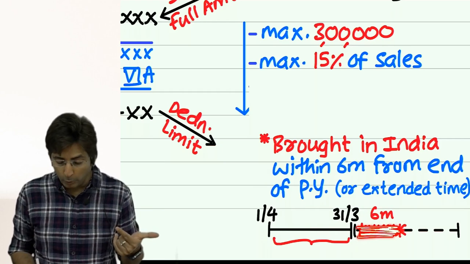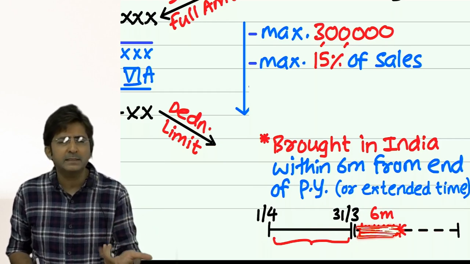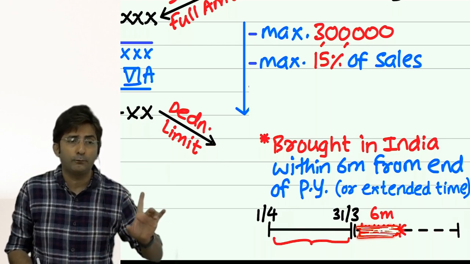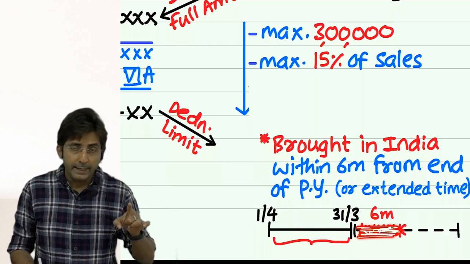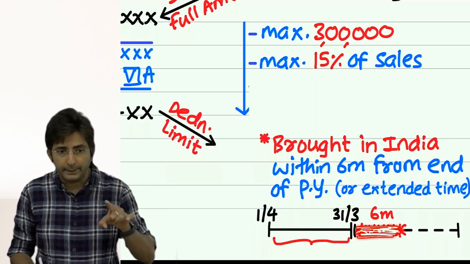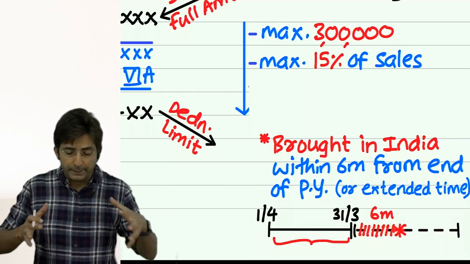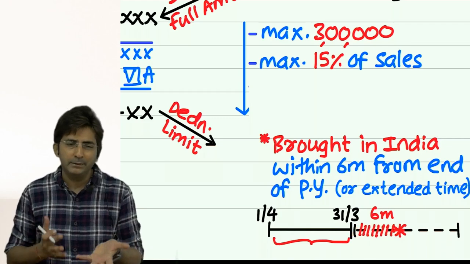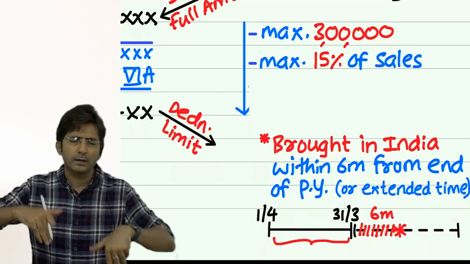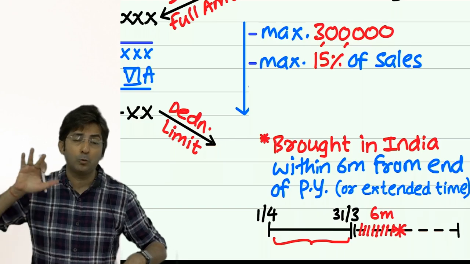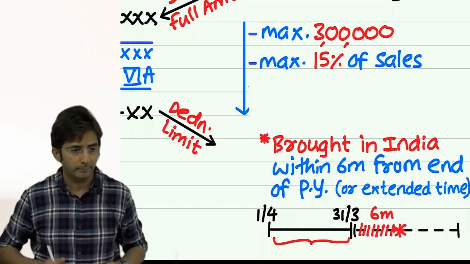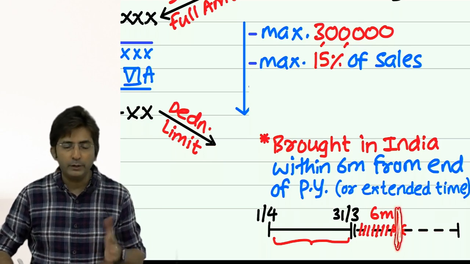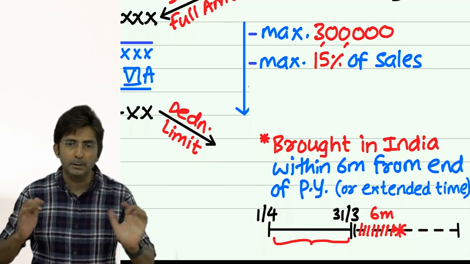And if you are not able to bring it within 6 months, you take 7 months, 8 months, 9 months, but with the prior approval of the RBI or any other competent authority. Competent means competent to deal in foreign currency. Okay. So in the exam they will say that he brought the foreign currency to India in 7 months after the approval of the RBI. So you should allow it. But if you are bringing it within 6 months, then you don't need any approval. You will be eligible for the royalty deduction.